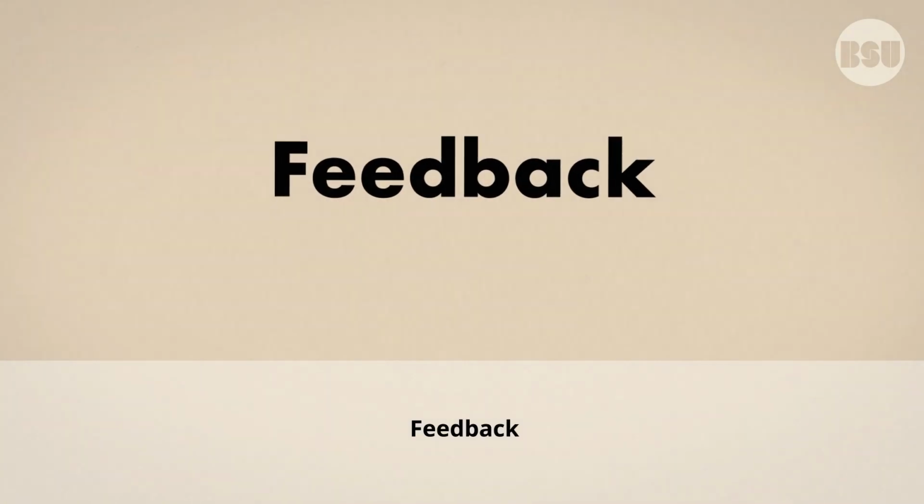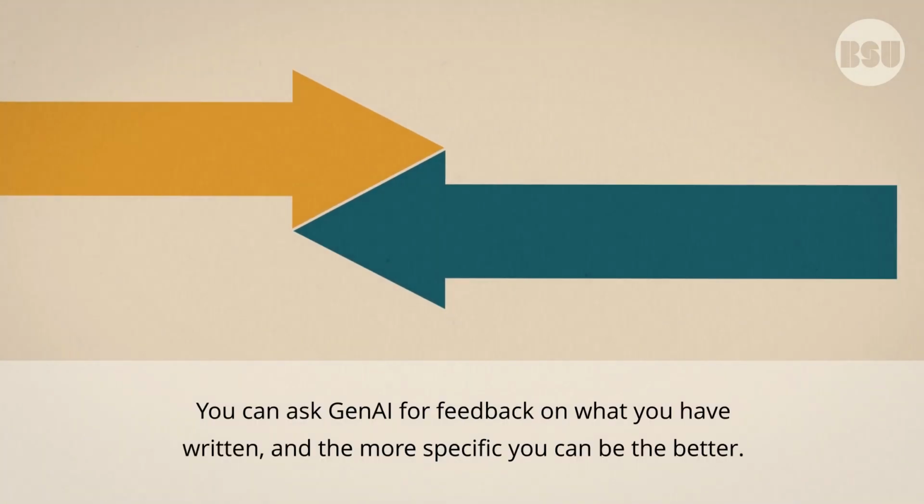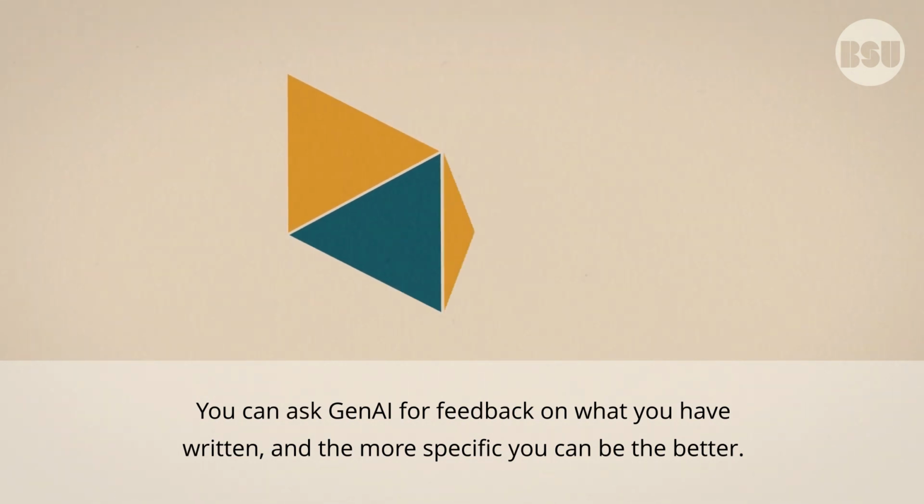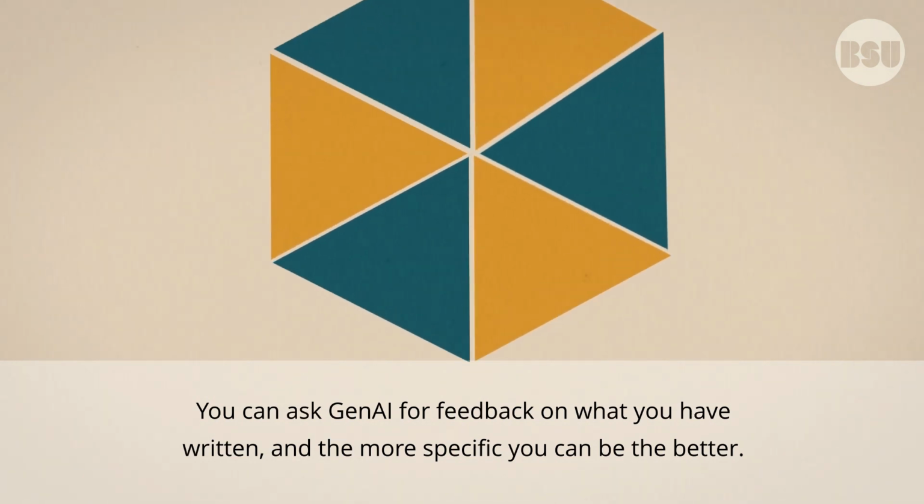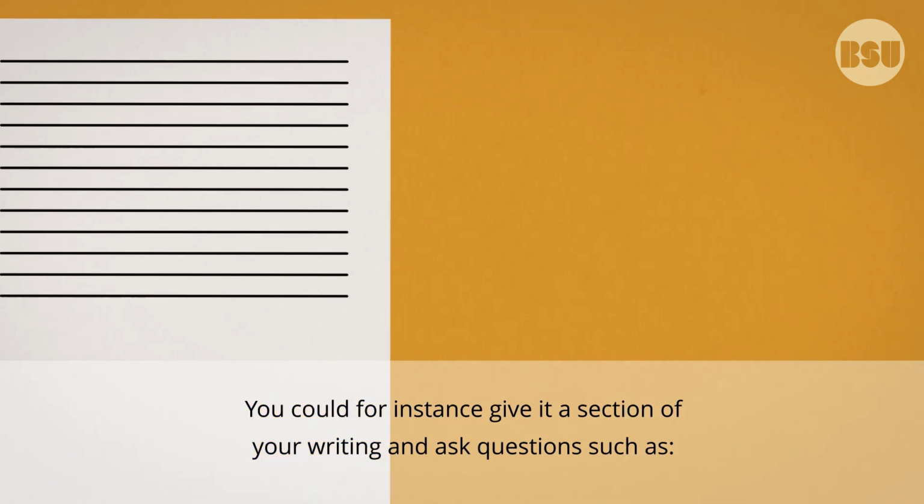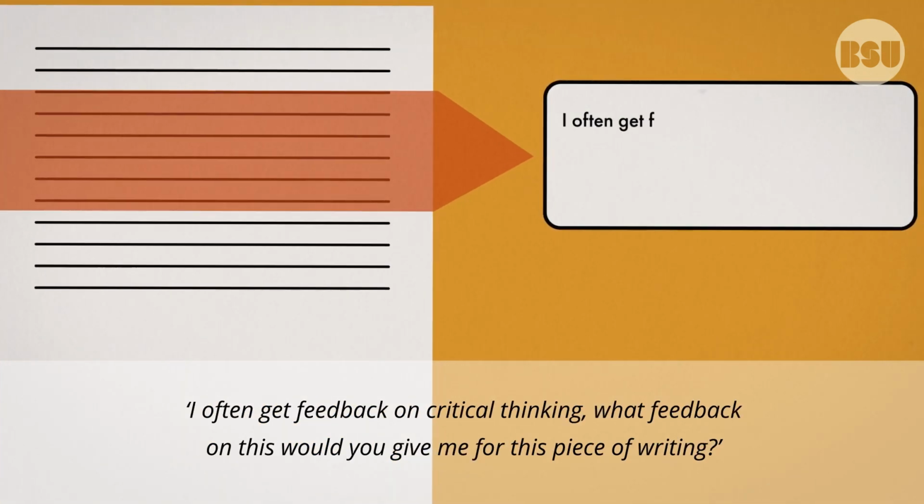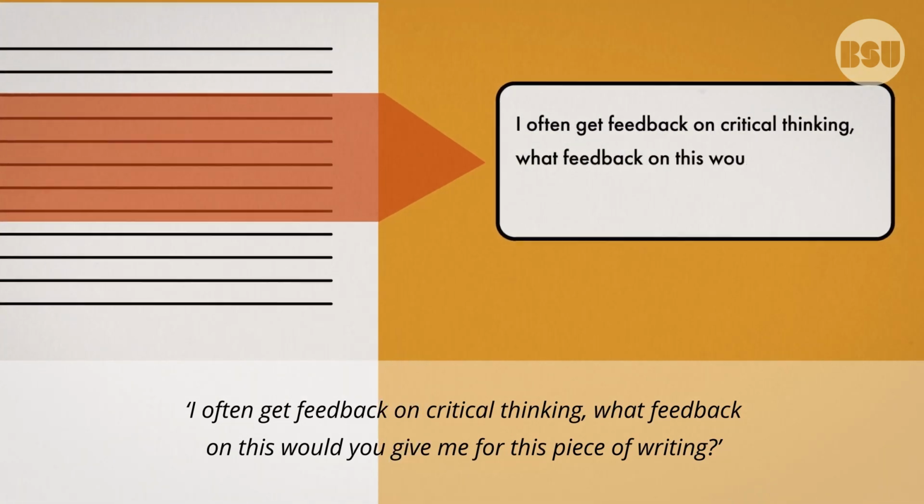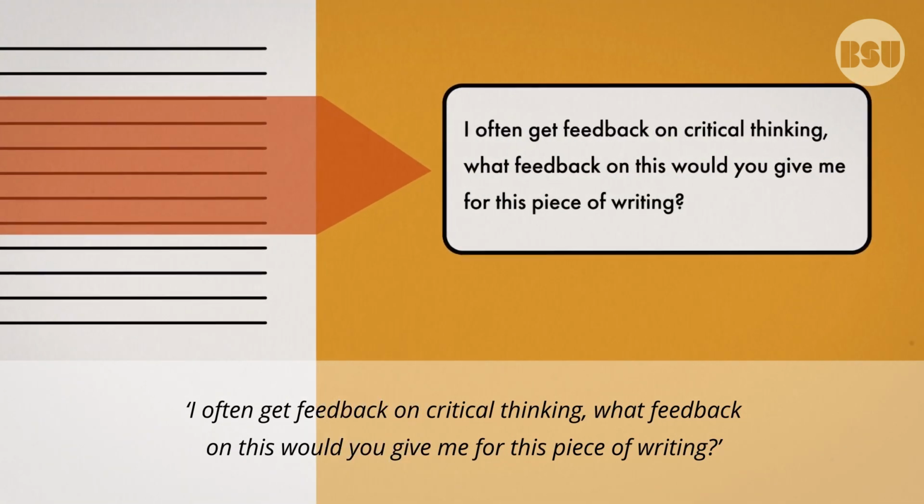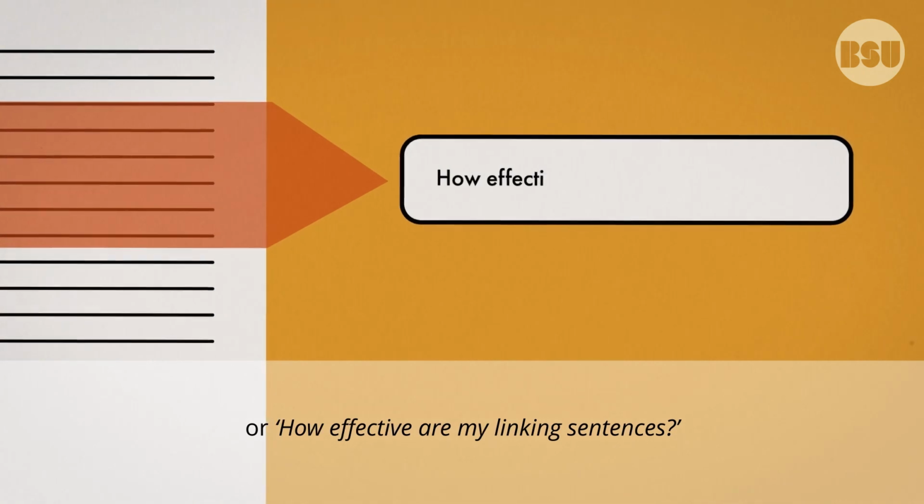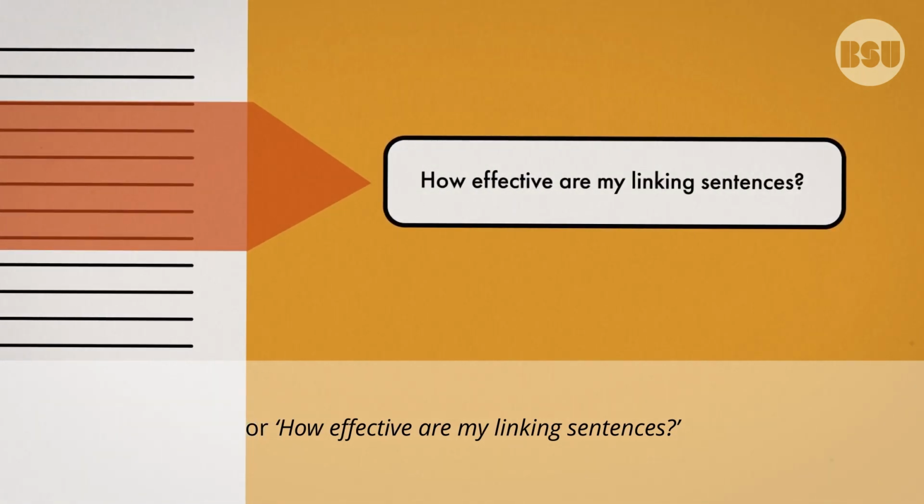Feedback. You can ask GenAI for feedback on what you have written, and the more specific you can be, the better. You could, for instance, give it a section of your writing and ask questions such as, I often get feedback on critical thinking. What feedback on this would you give me for this piece of writing? Or, how effective are my linking sentences?